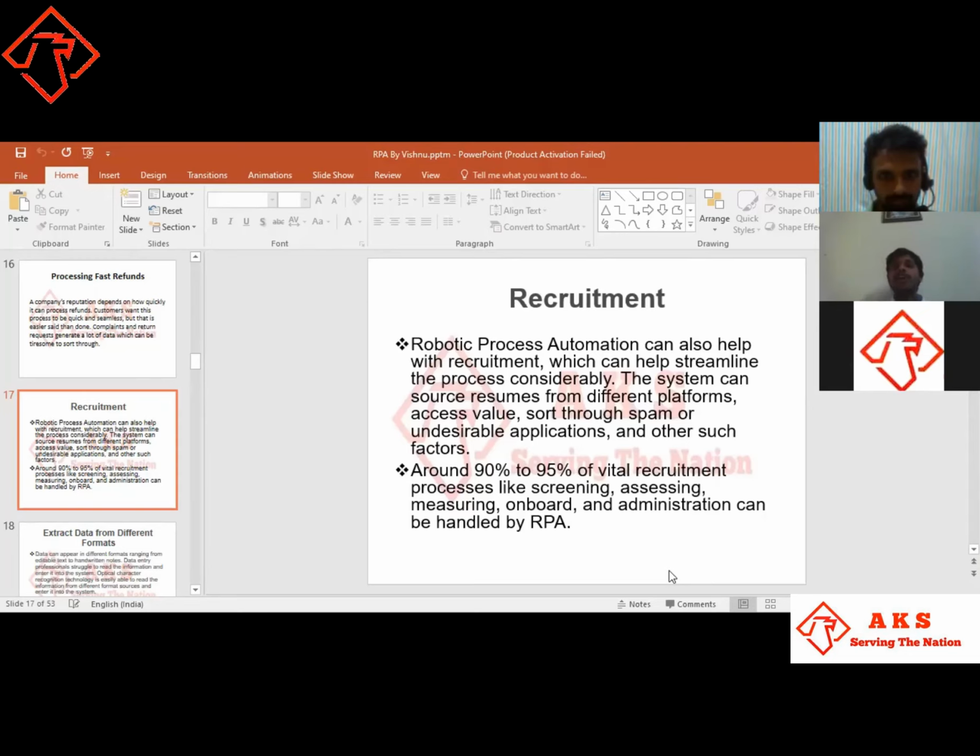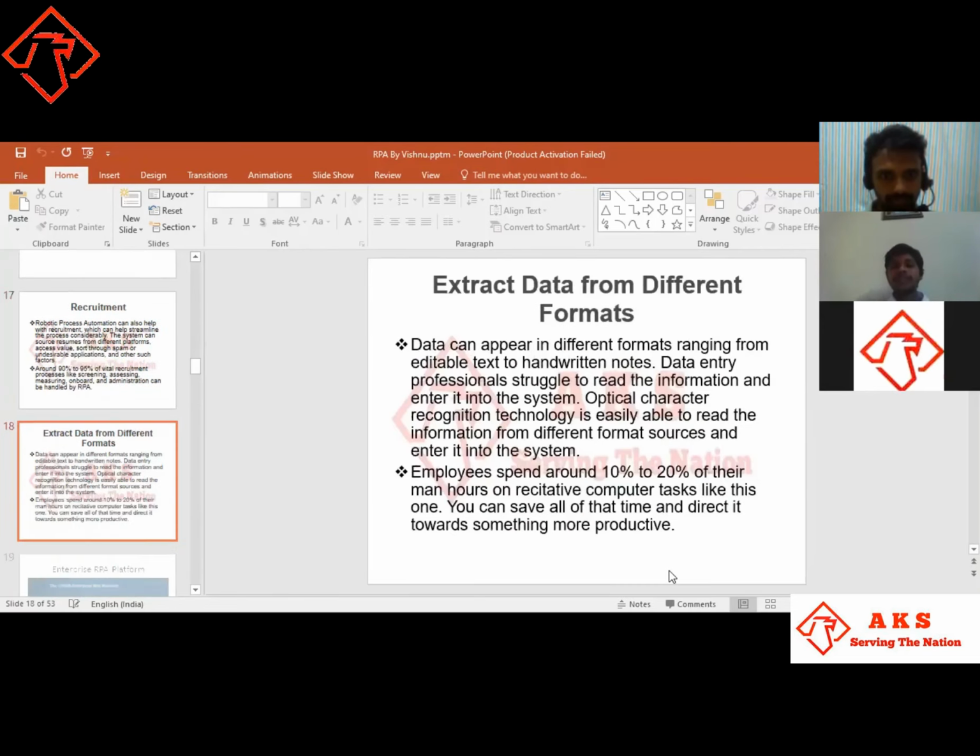Like in offline sessions, we have a jam session, and next we have group sessions. All these are done manually. All this assessing and measuring is done by the recruitment through the online system. This all comes under the RPA system.